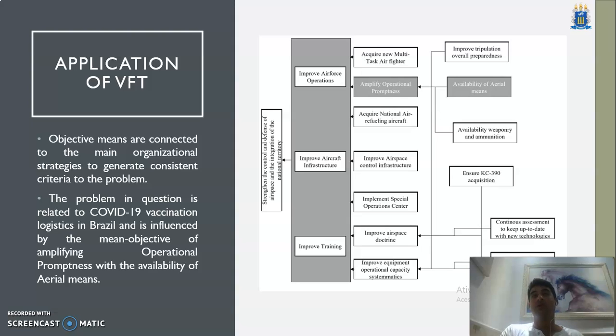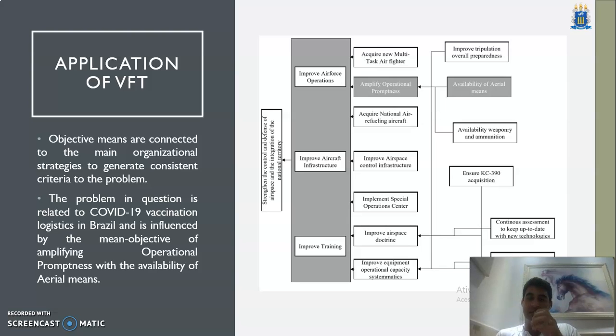So how is the purchasing of new aircraft to combat COVID-19 and to help the vaccination logistics inserted in this context? In a strategical objective context, we have to amplify the operational promptness, and then we need to have new means of availability of the aerial air force.